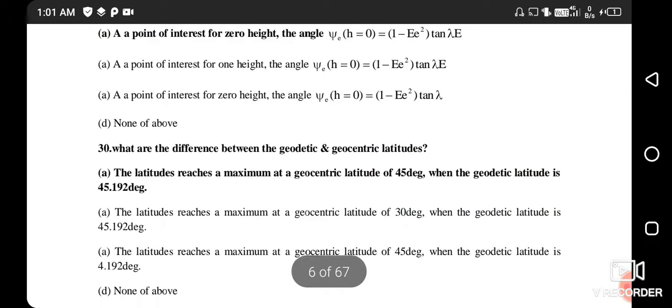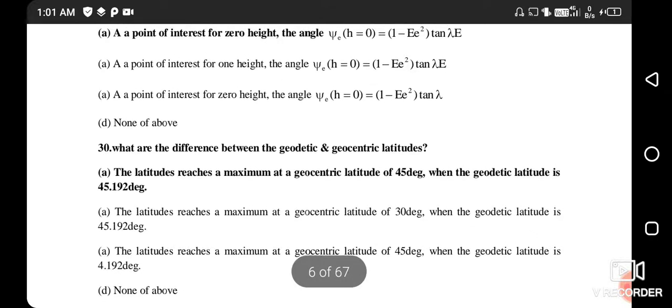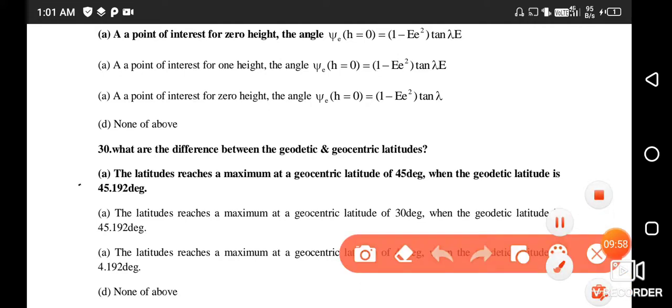Question number 30. What is the difference between geodetic and geocentric latitude? The latitude difference reaches a maximum at a geocentric latitude of 45 degrees when the geodetic latitude is 45.192 degrees. So the right answer is option number A.